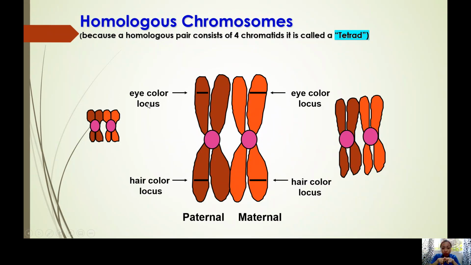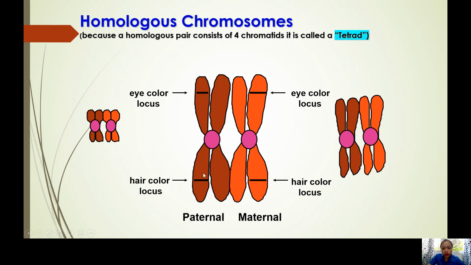What is locus? Locus is the specific site in the chromosome where a certain trait is located. So you can see the eye color locus. Meaning, the code for the color of your eyes is located here. The homologous pair from the mother has it in the same place, which is why they have the same banding pattern, as I mentioned earlier. The locus for hair, meaning the code for your hair color or hair texture, is there.